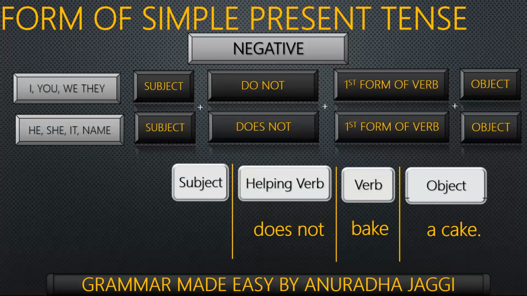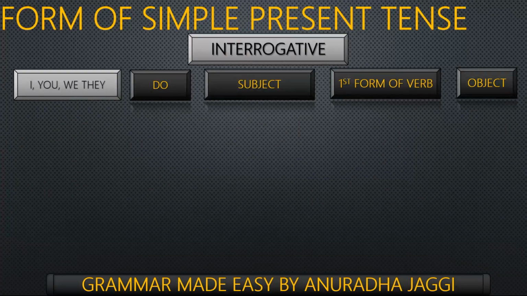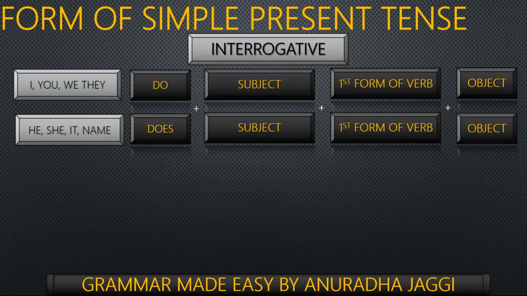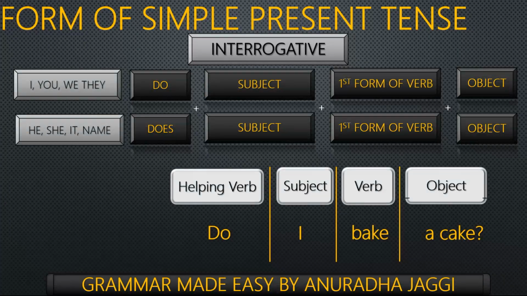Now, coming further to the third kind of sentence, interrogative sentences, very conveniently we will bring forward do or does before the subject. Now, the sentence will become do I bake a cake or does he bake a cake? Whenever we are using do or does, this must be kept in mind that we always use first form of the verb, whether or not we are using the subjects like I, you, we, they, or he, she, it, names. It doesn't make any difference. We'll always use first form of the verb with it.